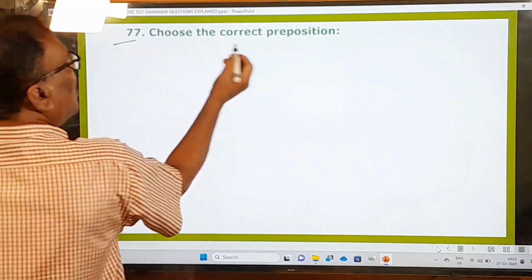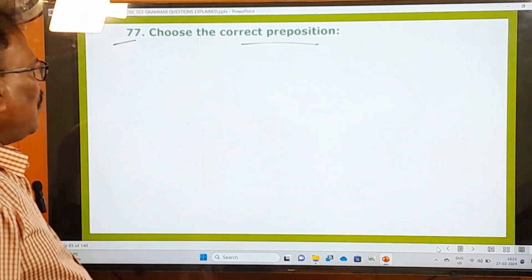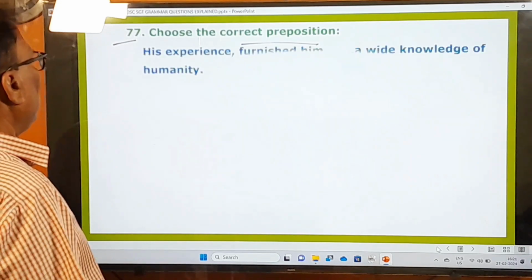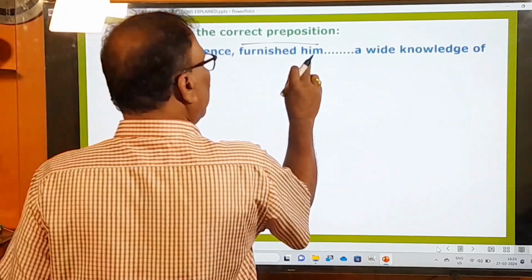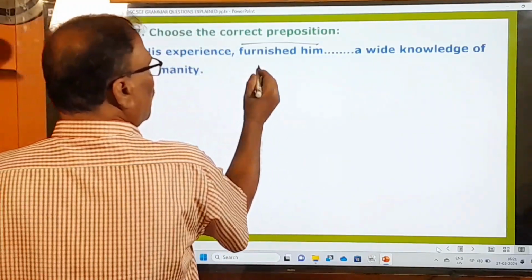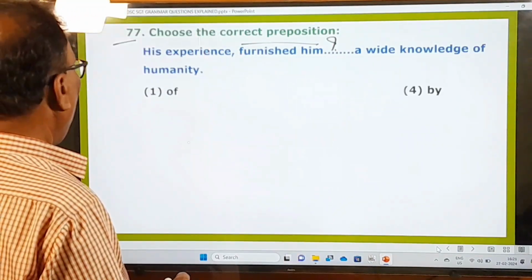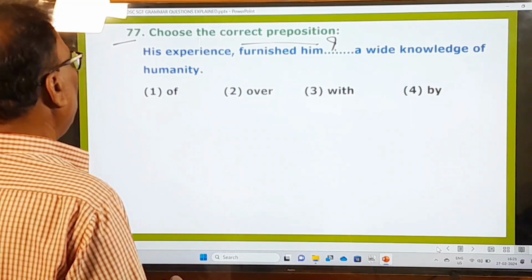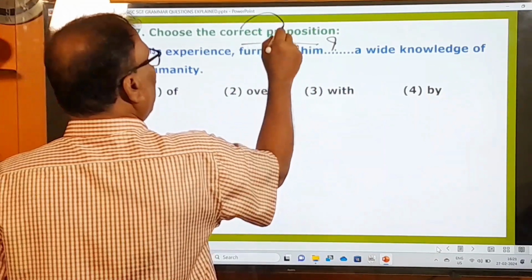77th question. Choose the correct preposition. His experience furnished him dash a wide knowledge of humanity. So this is the question. In this question, there is a blank given. What are the options given here? Let us look at that. So you have to fill in this blank with a correct preposition.